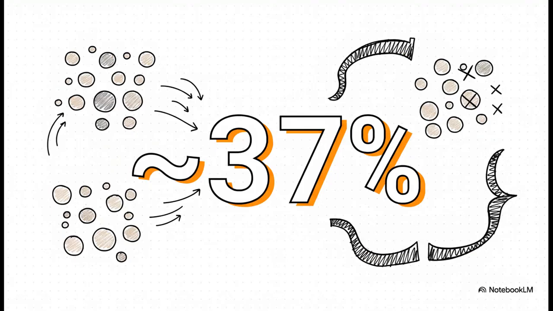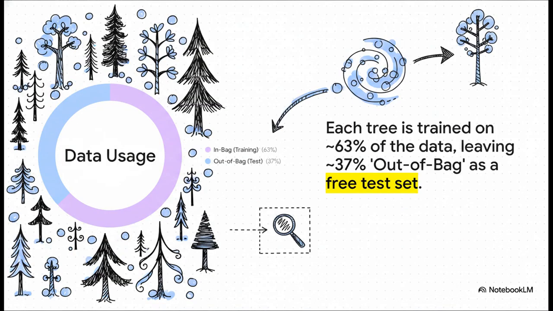Okay, so remember how we made all those little data sets by sampling with replacement? Well, there's a neat mathematical quirk to that process. It turns out that, on average, for any one of those samples you create, about 37% of the original data gets left behind. So think about what that means. For every single tree in our forest, there's a chunk of data, that 37%, that it was never trained on. It has never seen it before. We call this the out-of-bag sample. And what do you call data that a model hasn't seen before? A test set. We get a free built-in test set for every single tree.